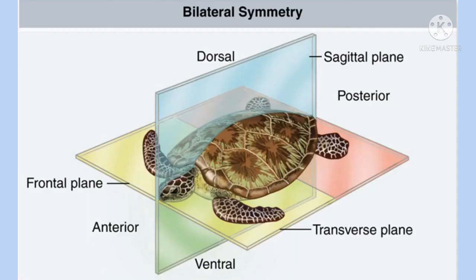Second one, bilateral symmetry. Here, the body parts are arranged along the central axis. If the animal is cut through the central axis, we get two identical halves. Example, frog. Clear? There are how many types of symmetry? Two types. What are they? Radial symmetry and bilateral symmetry.